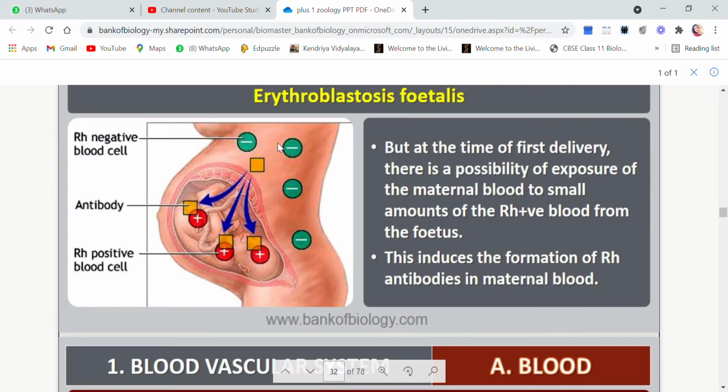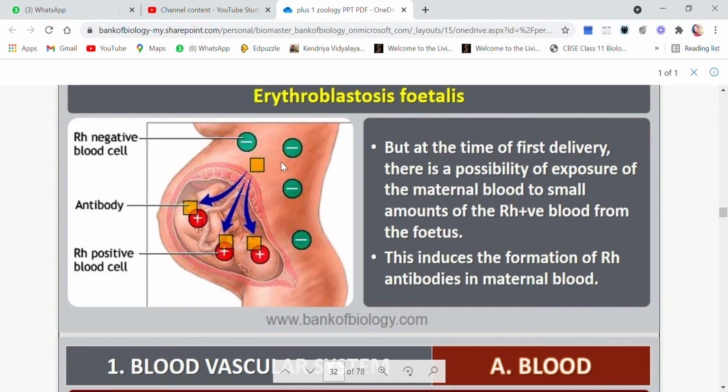Now because maternal blood was Rh negative, the maternal blood is not having that Rh factor. So when that maternal blood suddenly comes in contact with Rh positive blood of the fetus, what happens? The maternal blood starts making antibodies because for mother's blood, Rh positive is something very new.